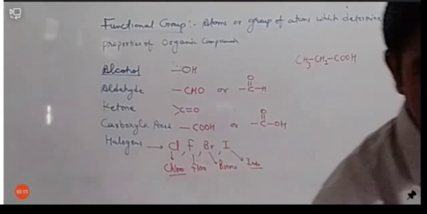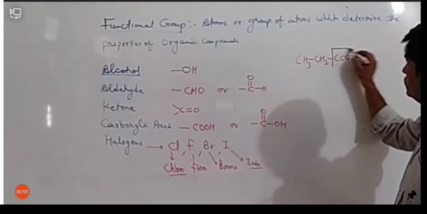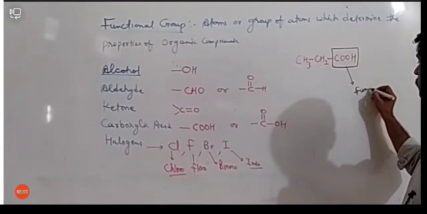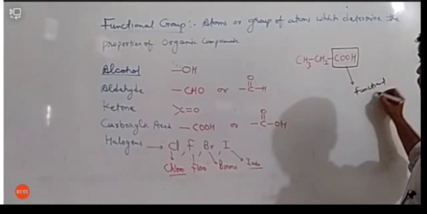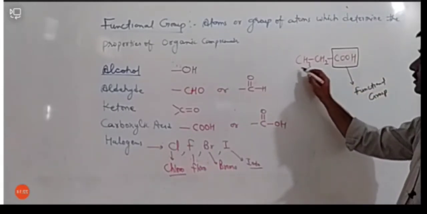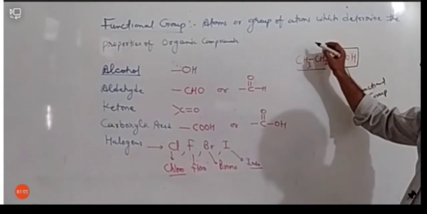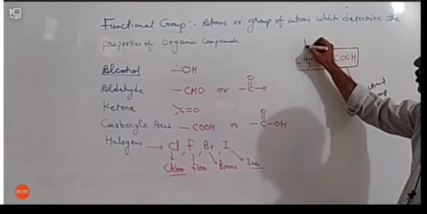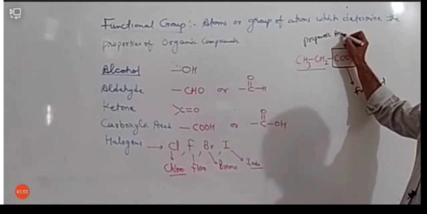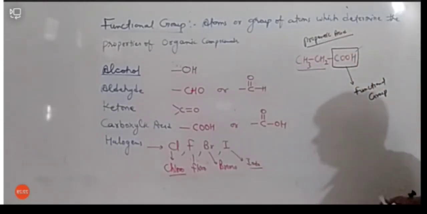In this compound you can identify that this COOH is the functional group, and this is the hydrocarbon part. The name of this compound is propanoic acid. So propanoic acid has a functional group that is carboxylic acid.